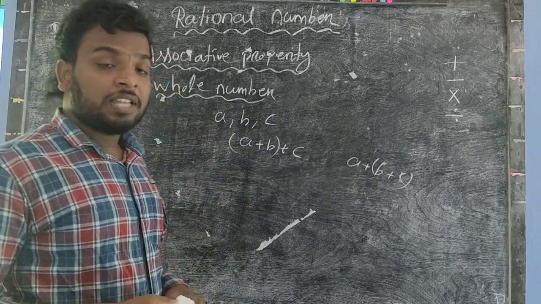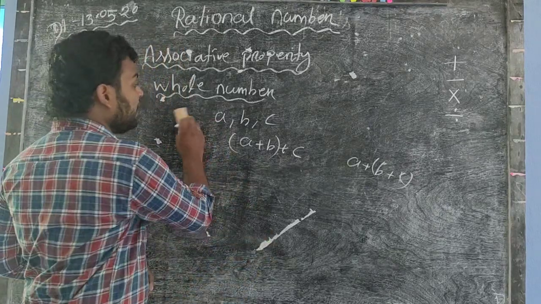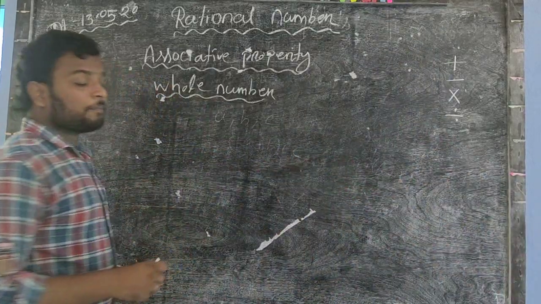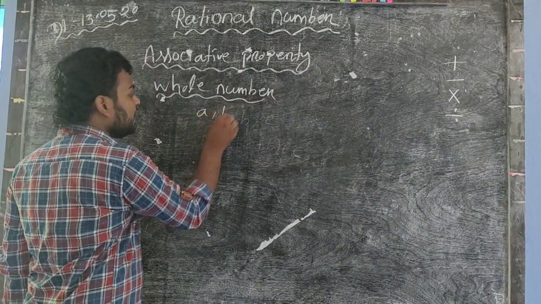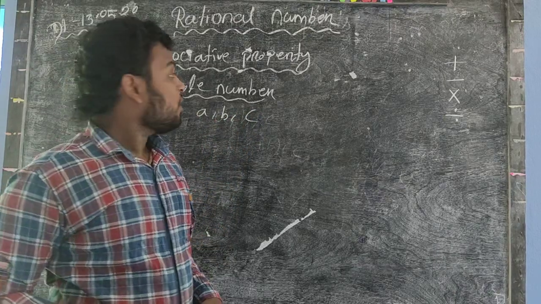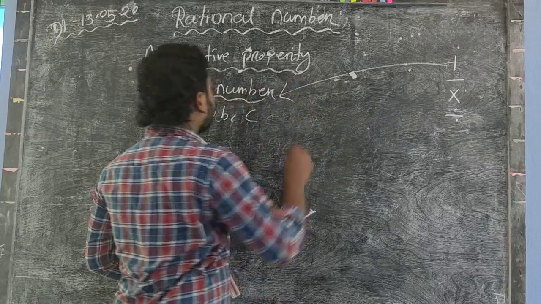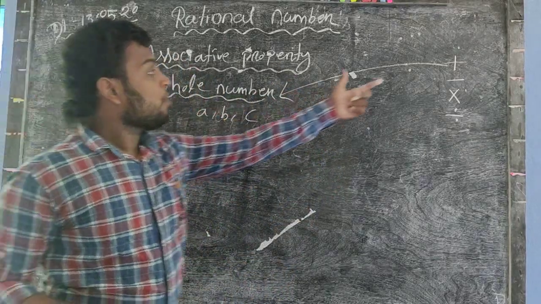So now we discuss the associative property in the case of whole numbers. First of all, let a, b and c be three whole numbers, and consider addition, the associative property of whole numbers over addition.